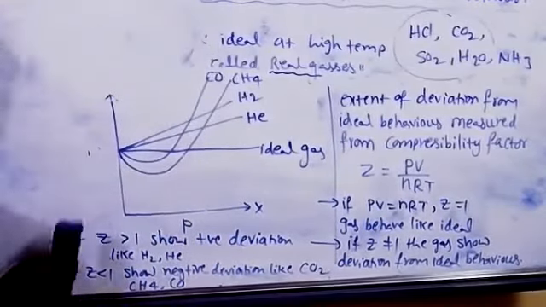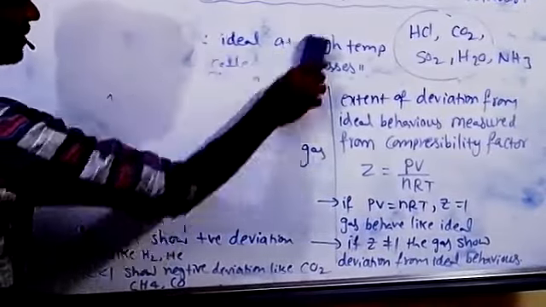Okay, now I will explain why gases show deviation from ideal behavior.